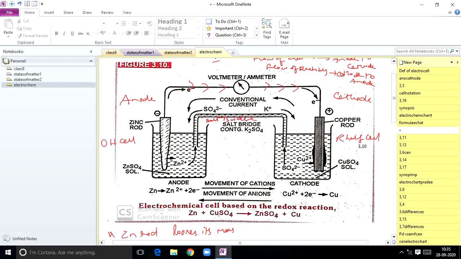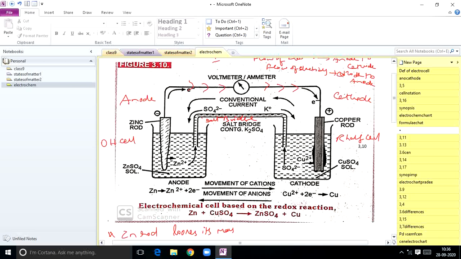A salt bridge is an inverted U-tube filled with a jelly-like substance, agar-agar, mixed with an inert electrolyte like KCl, KNO3, K2SO4, NH4NO3.